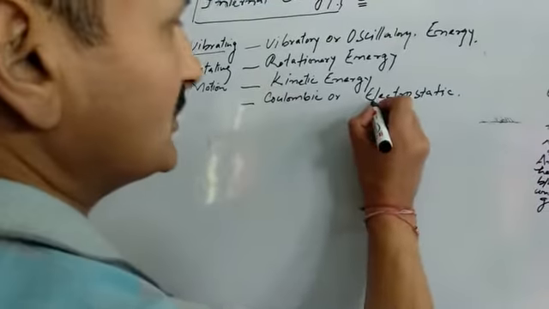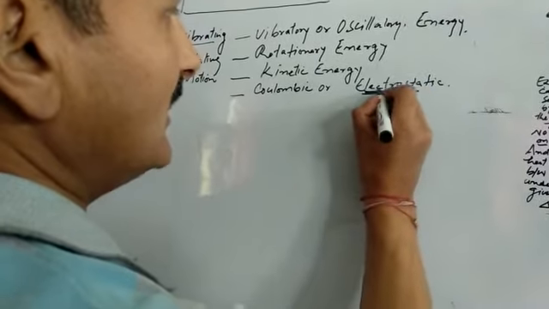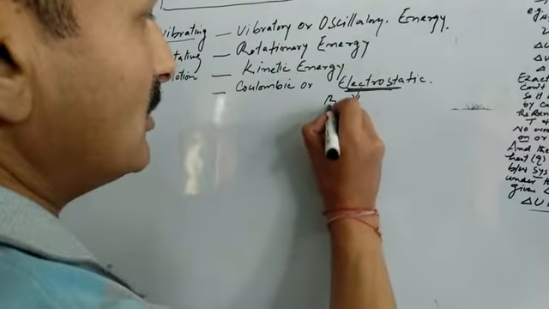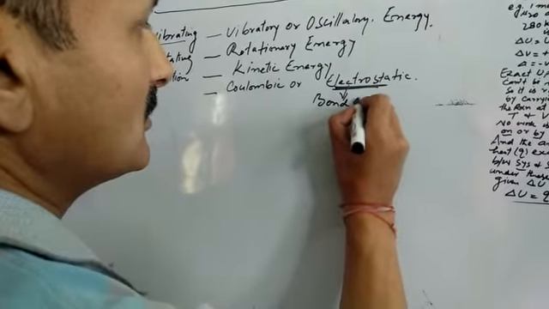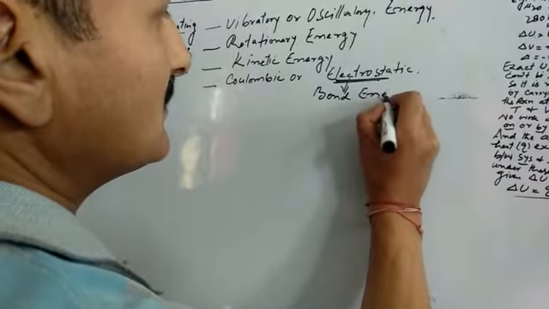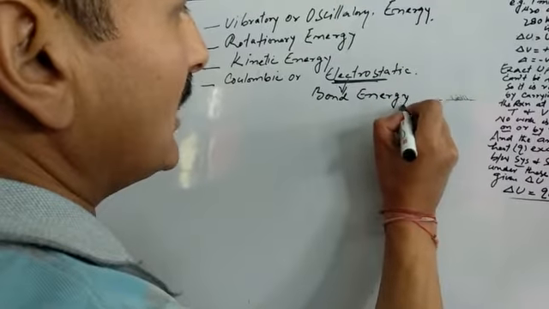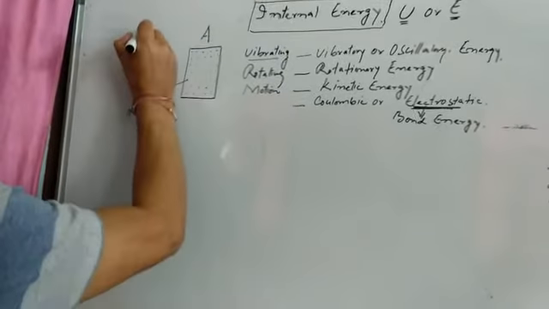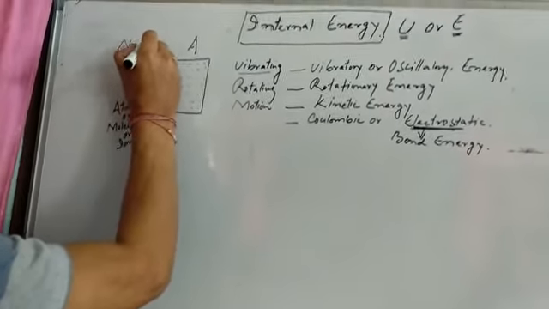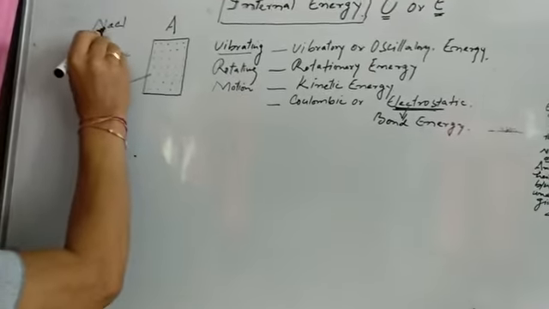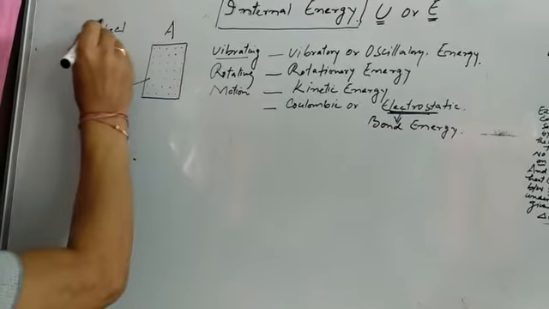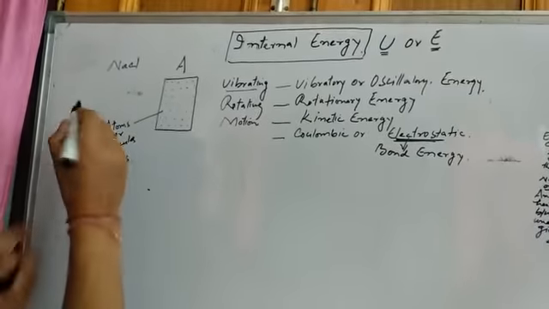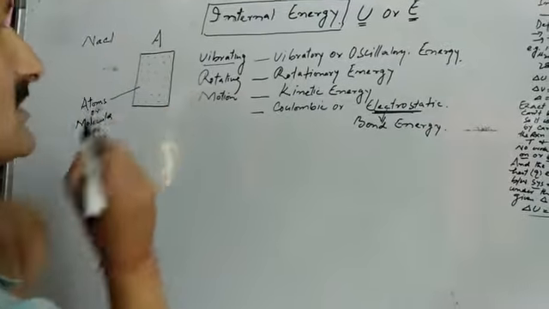This electrostatic energy can also be known as bond energy. So a system may have a bond energy. For example, if this system is sodium chloride, then there is a bond between the sodium and the chlorine, and that bond is an ionic bond, so there is bond energy in the system.